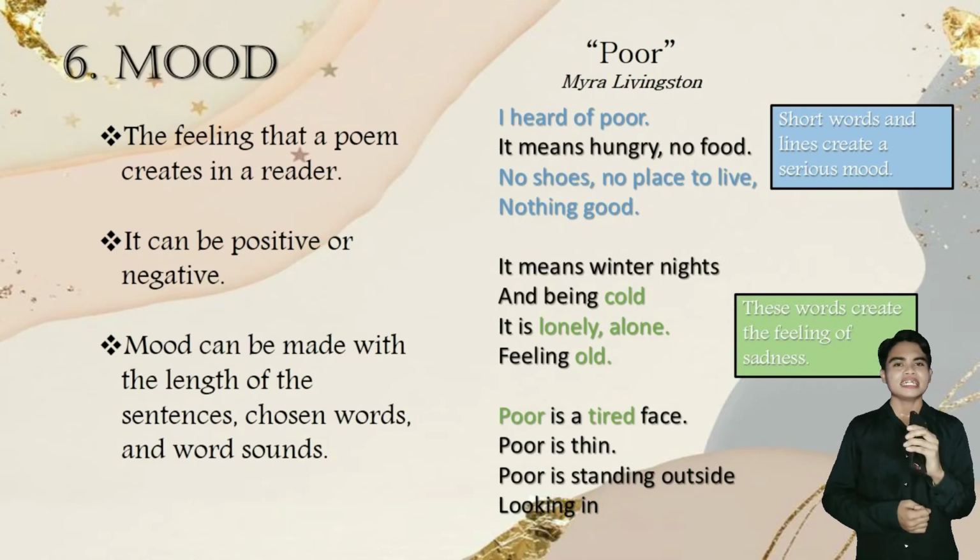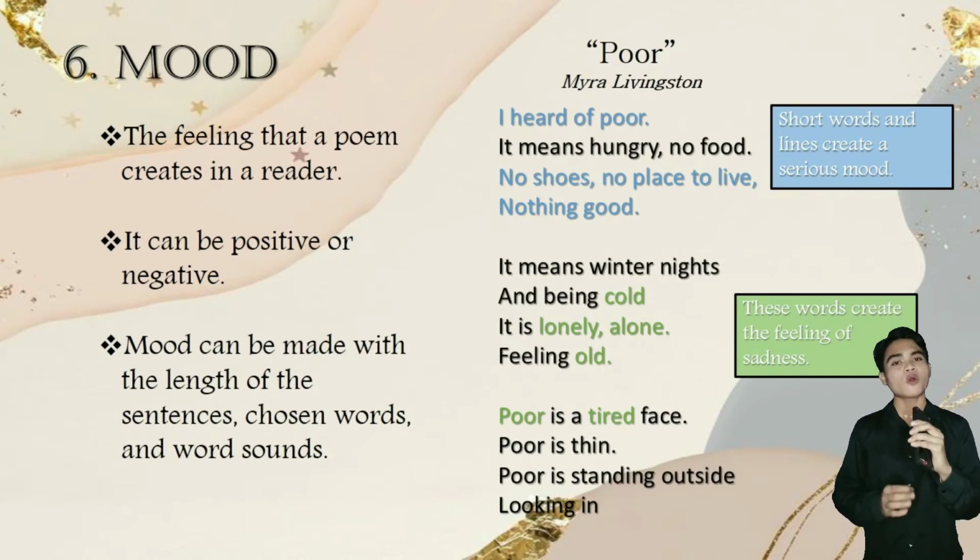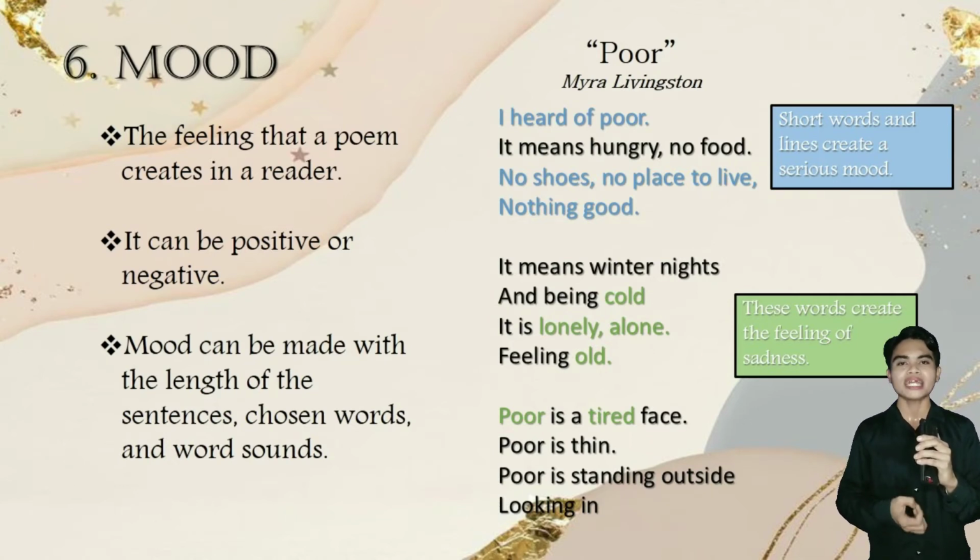The sixth element is mood. Mood refers to the feeling that a poem creates in a reader. It can be positive or negative. Mood can be made with the length of the sentences, chosen words, and word sounds. Based on the example from a poem by Myra Livingston titled Poor, the lines colored in blue were short words and lines that create a serious mood. Cold, lonely, alone, old, poor, and tired are words that create the feeling of sadness.